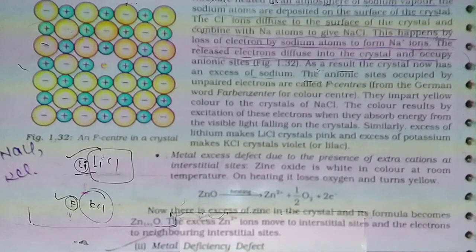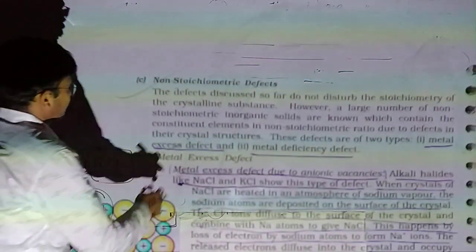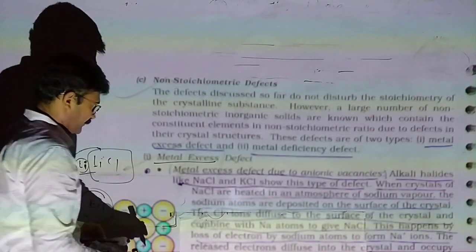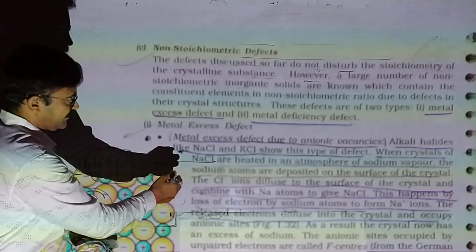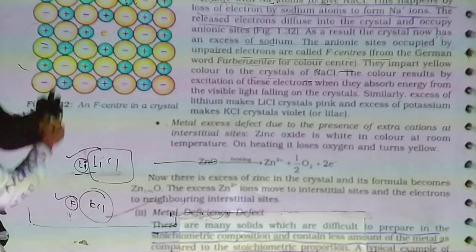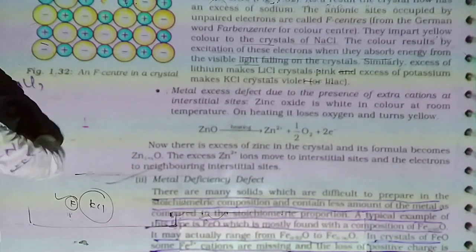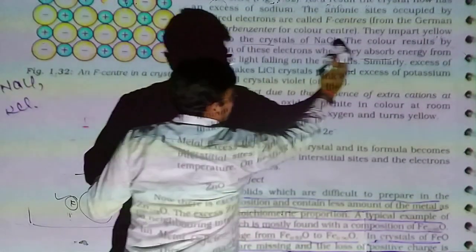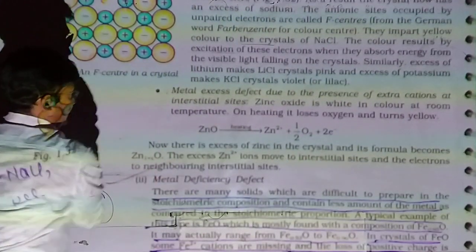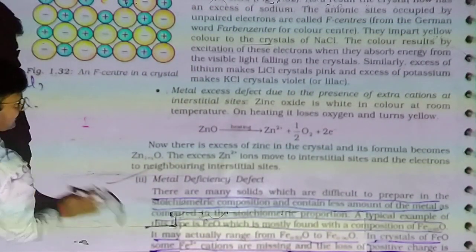Another metal excess defect. First one, metal excess, also has two types. Metal excess defect due to anionic vacancy. Now metal excess defect due to presence of extra cations at interstitial site.